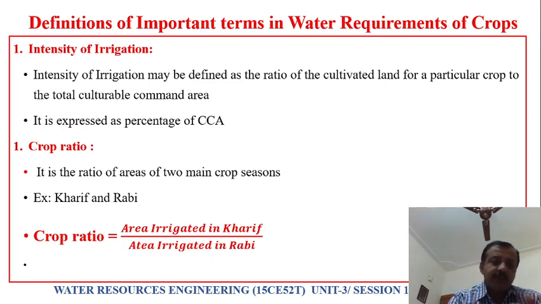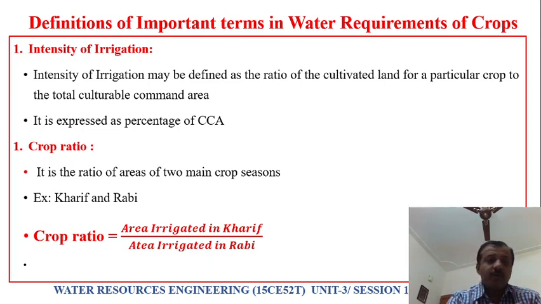Out of this, sometimes the farmers have cultivated only 70%. 70% of the culturable command area has been brought under irrigation. That is what we call intensity of irrigation. It is the cultivated land of a particular crop divided by the total culturable command area.